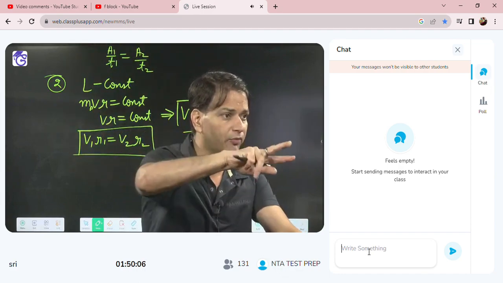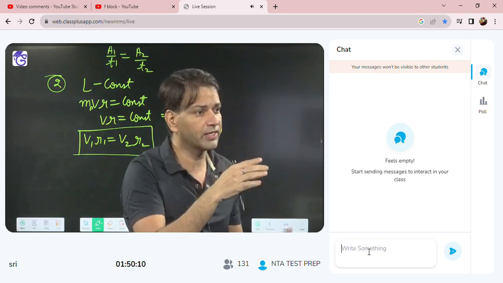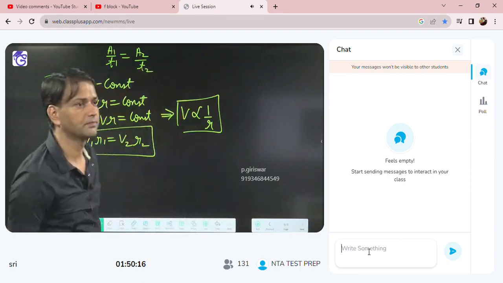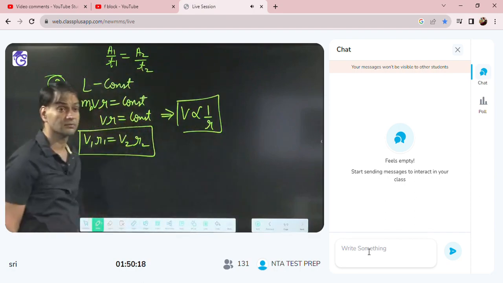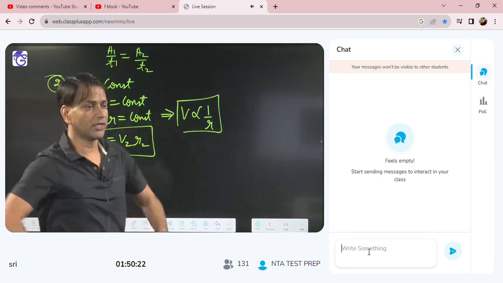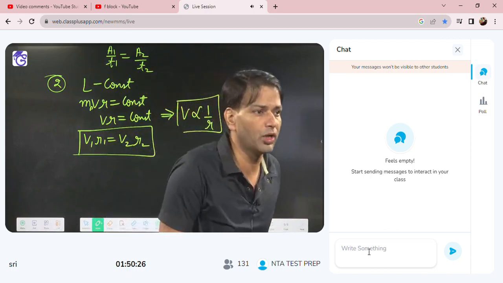is applicable for two satellites or two planets when they are moving in circular orbits of radius R1 and R2. Everybody got the difference or not? So for one planet at two different distances, we will use V1 R1 is equal to V2 R2. Okay.